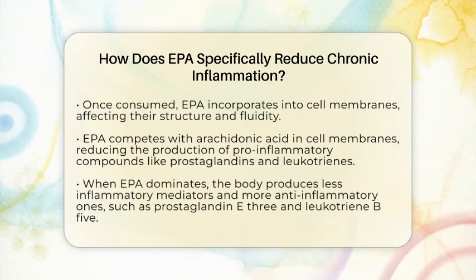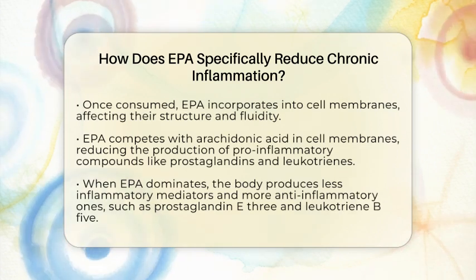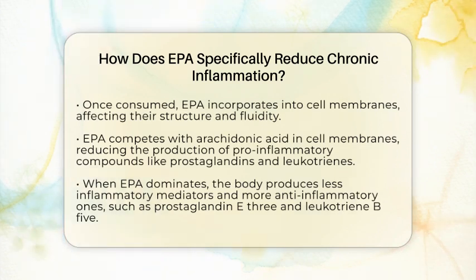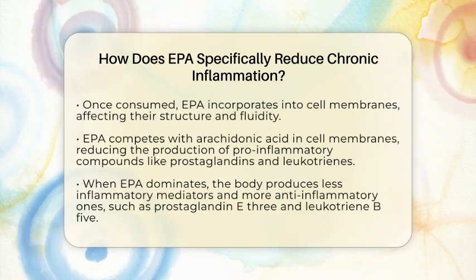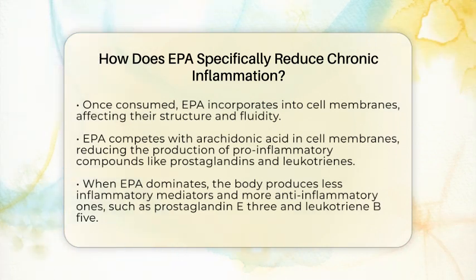When EPA is abundant, it competes for the same enzymes involved in producing these inflammatory mediators. As a result, the production shifts toward less inflammatory or even anti-inflammatory compounds derived from EPA, such as prostaglandin E3 and leukotriene B5.